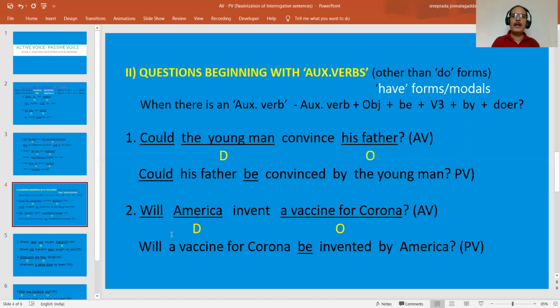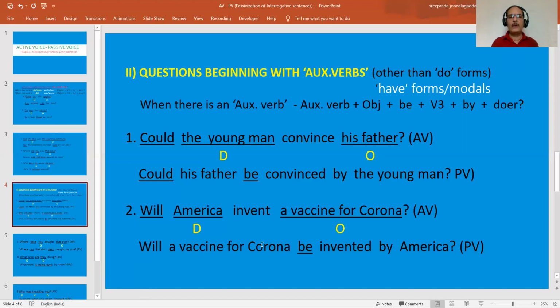Will America invent a vaccine for corona? Will America, will, modal verb again. America, the doer; invent, main verb. Will America invent what? A vaccine for corona. So this is the object here. So we have to start with the same modal verb will here. Will plus object. What is the object here?